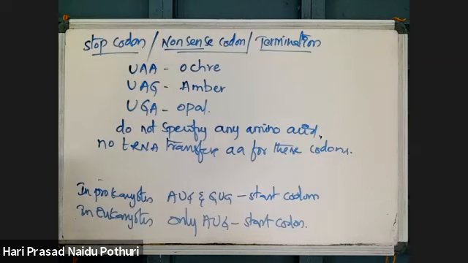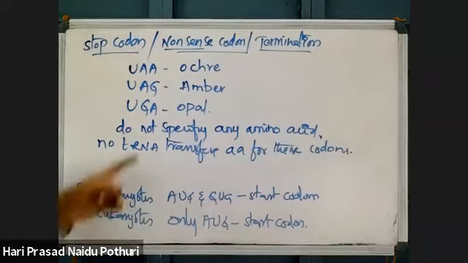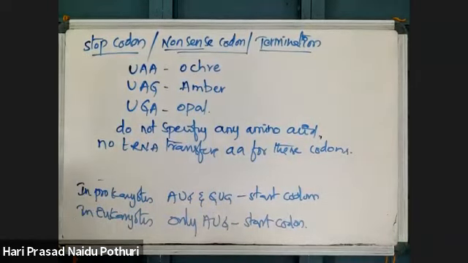Like that, there are three stop codons. These three stop codons will not code for any amino acid. As they do not code for any amino acid, they are called stop codons, nonsense codons, termination codons, or stop signals. This is the concept of genetic code.